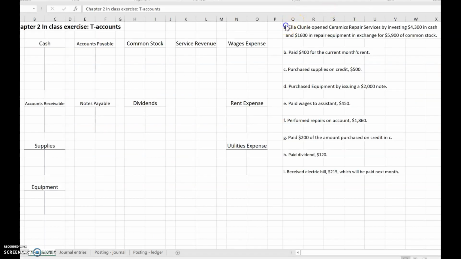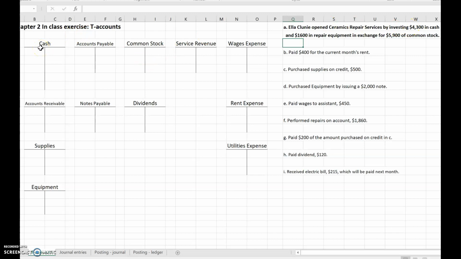All right, so here's our first transaction. The owner is Ella Clooney, and she's opening Ceramics Repair Services. She's investing $4,300 in cash and $1,600 in equipment. That's her investment into the business, and she's getting shares of stock. So we are Ceramic Repair Services. We are getting the cash, we're getting the equipment, we're giving the shares of stock. So this one, we're going to have 3 accounts.